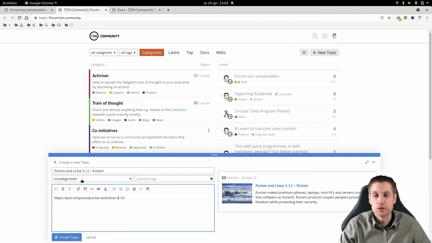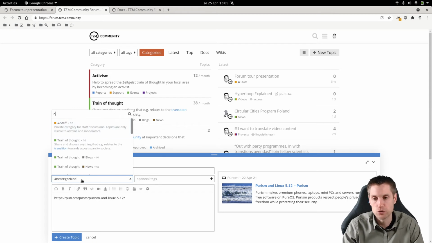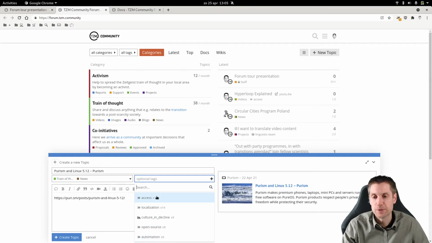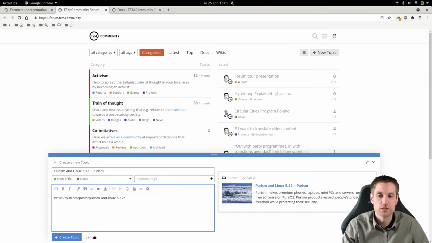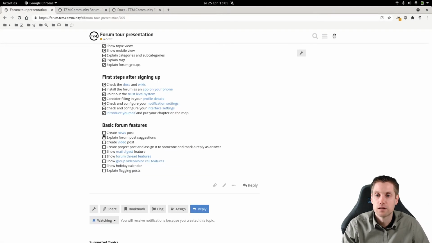But then it will be uncategorized. So let's say that this is related to the Zeitgeist movement. It's a news article, so you can type here news, and there it is. And if necessary, you can also apply a certain tag to it. So we also explained the suggestions.